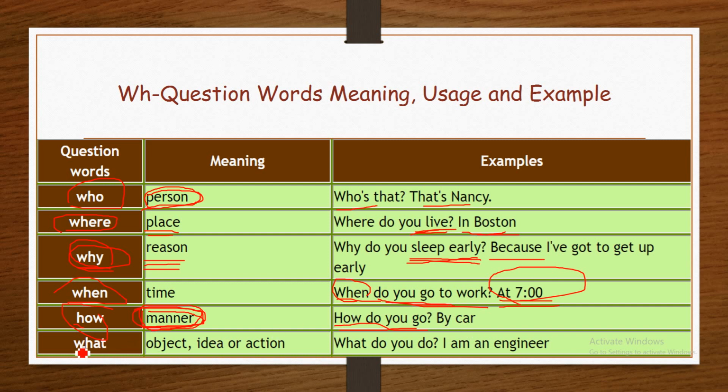What? What is used to ask about an object, an idea, an action, and reaction. For example, what do you do? Here, someone is asking about someone else's occupation or job. For example, I am an engineer. What do you do? I am a businessman. What do you do? I am a football player.